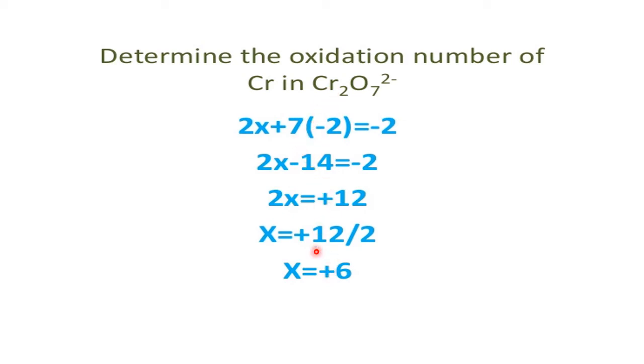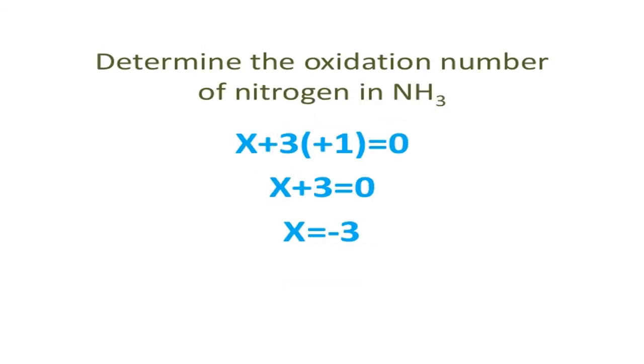Second example, determine the ON of nitrogen in ammonia. Ammonia is a neutral molecule. Now what he said, determine the ON of nitrogen. So let us take nitrogen as X. So this is X, only one X.